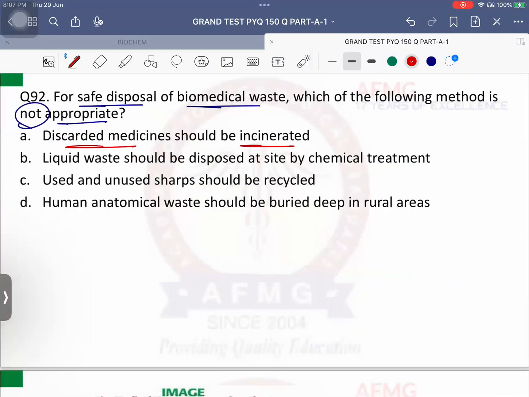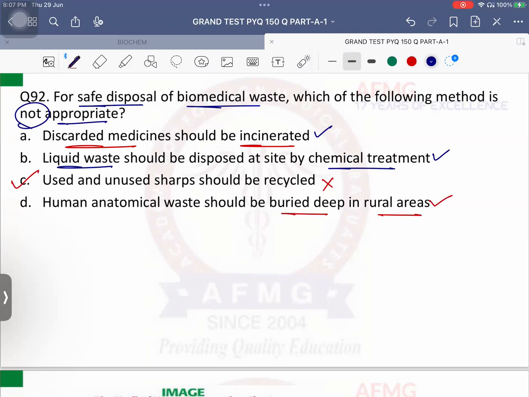So definitely now let's come back to this. Discarded medicine should be incinerated. Yes, because they go into the yellow bag, they will undergo incineration. Liquid waste should be disposed at site by chemical treatment. Yes, after chemical treatment, when it is decontaminated, it can be drained easily. Used and unused sharp should be recycled. No. Used and unused sharp goes for shredding, and from shredding, usually it goes into the landfills or the sharp pits.